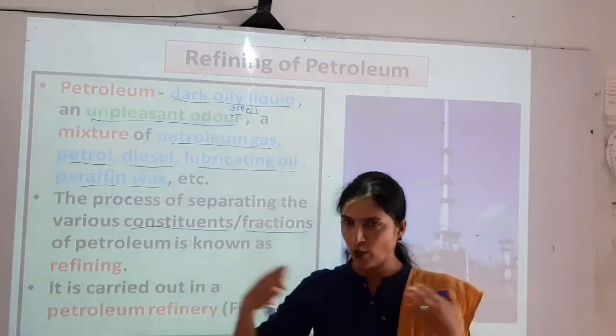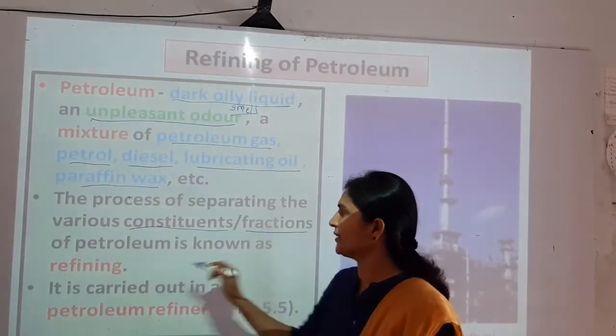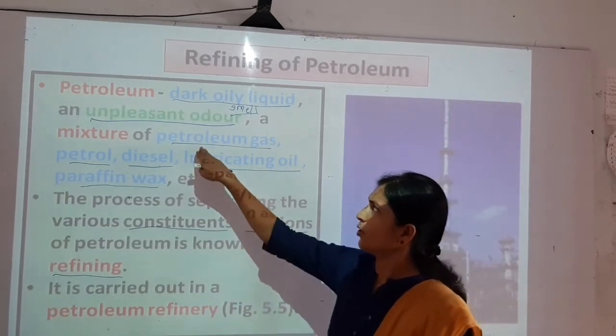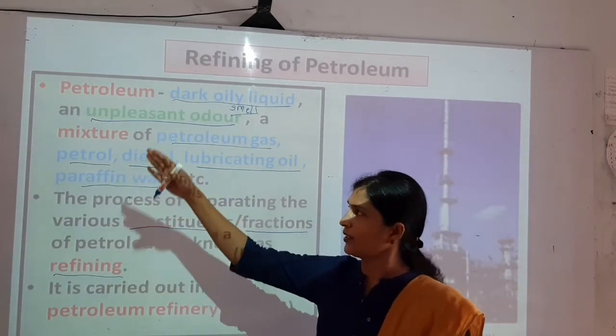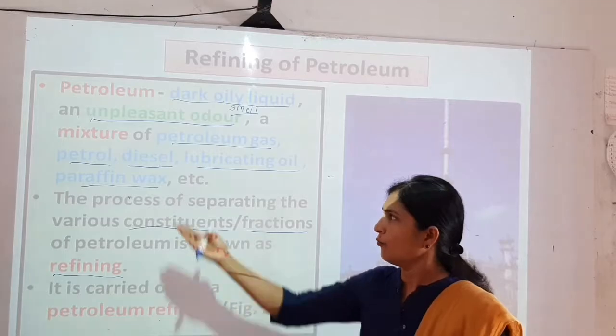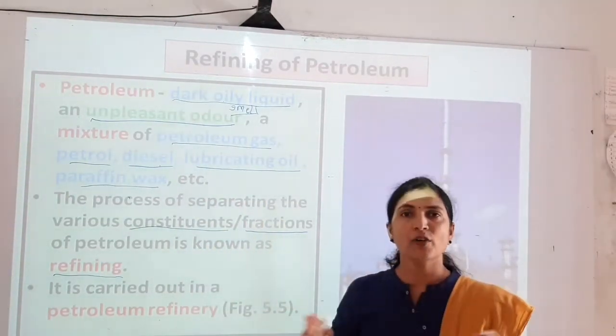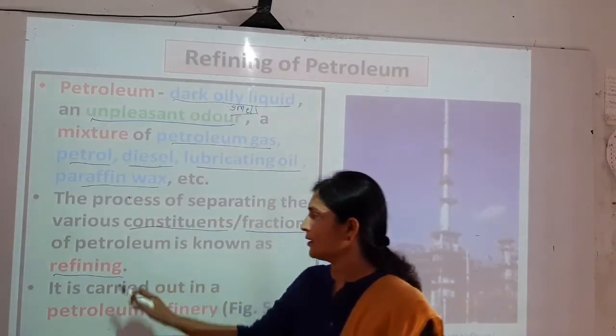So when you separate all those things, that process is called refining. When petroleum gas is separated from the petroleum, that is refining. When petrol, diesel, lubricating oil, paraffin wax are separated from the petroleum, that is called refining.